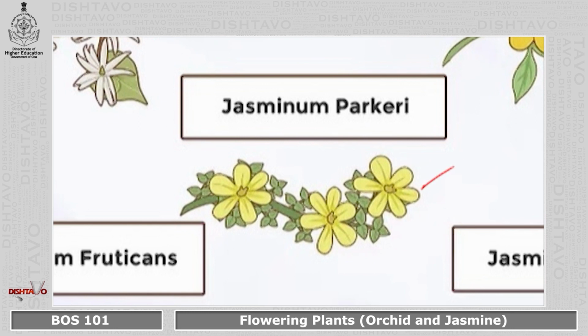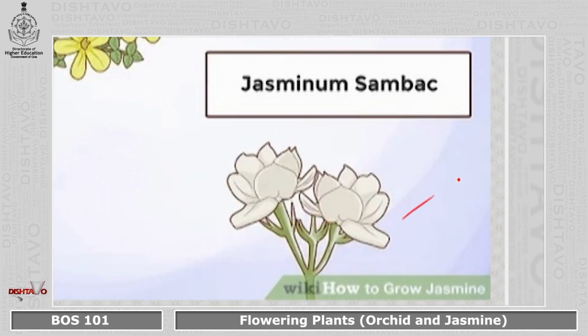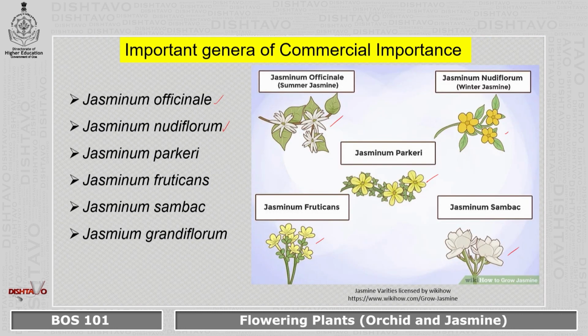We can see the whorls in a different way. We have Jasminum sambac, which is sturdy and has more petals. We also have an important one, Jasminum grandiflorum. These are the important genera, and they are commercially very important.